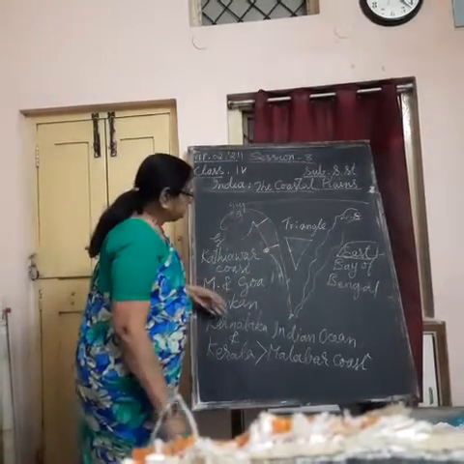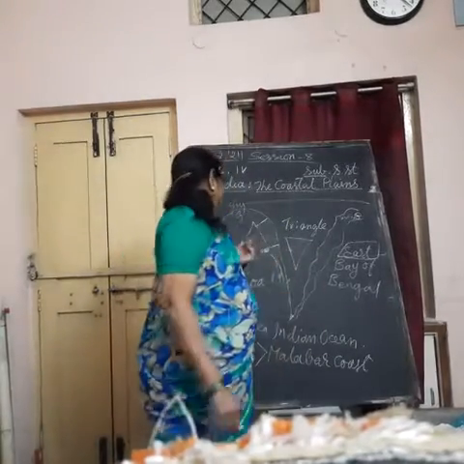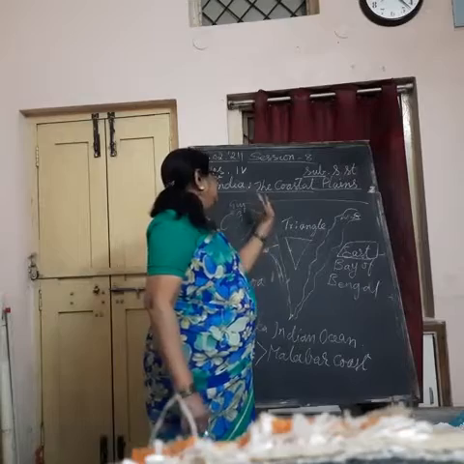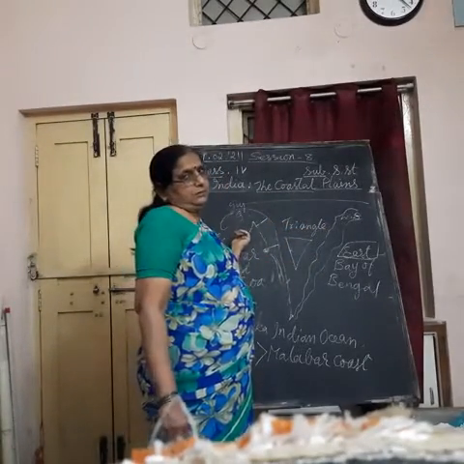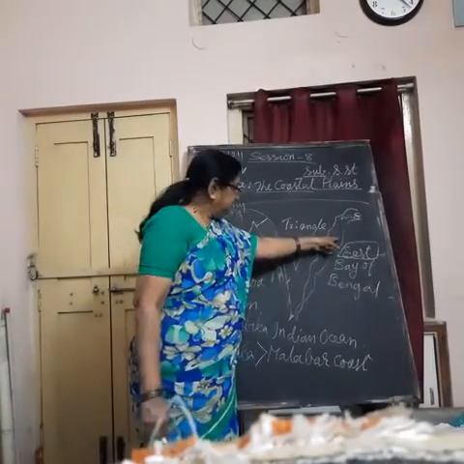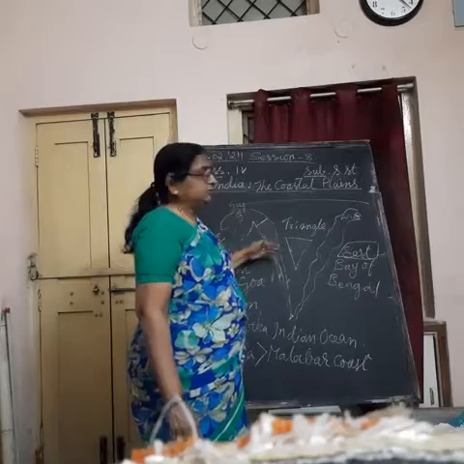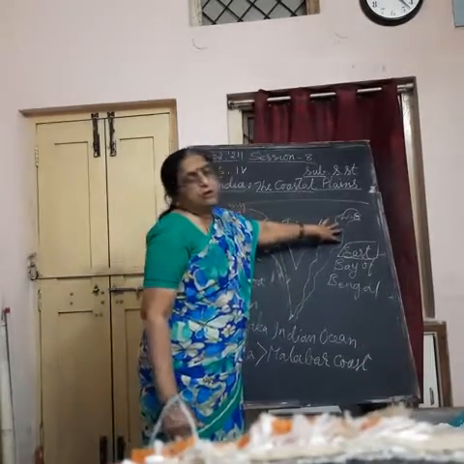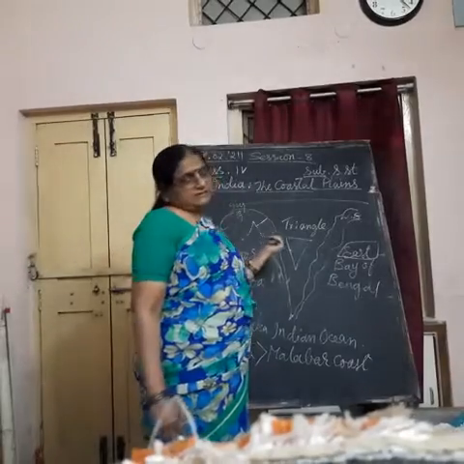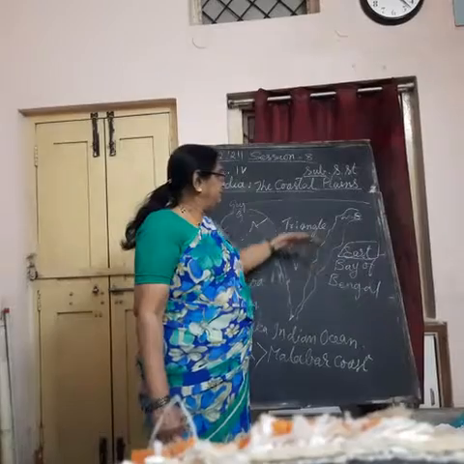Then roughly I speak about even eastern coastal plain also. Here it is narrower. Eastern coastal plain is broader than western coastal plain. This is eastern coastal plain. This is western coastal plain. If you compare, eastern coastal plain is broader than the western coastal plain.